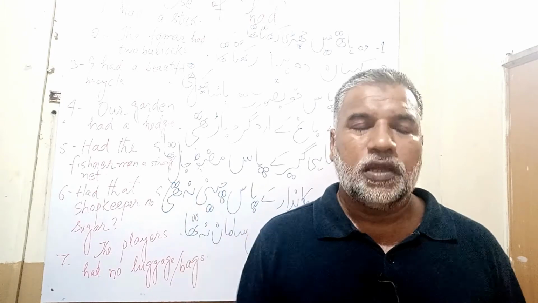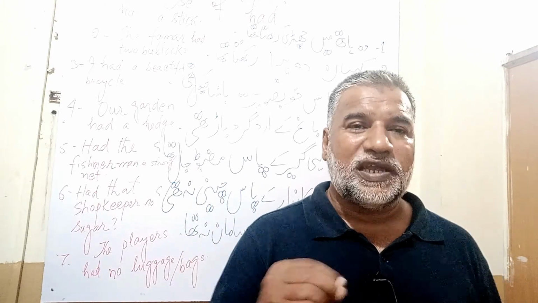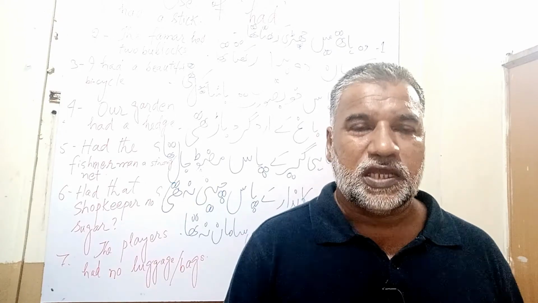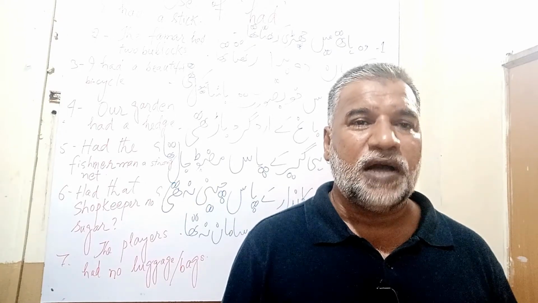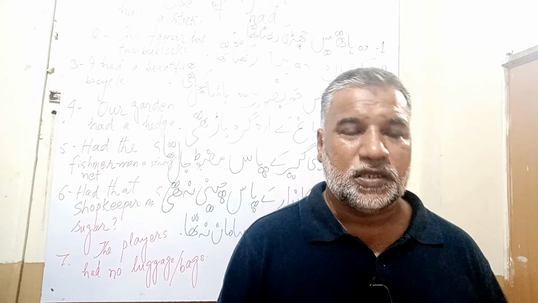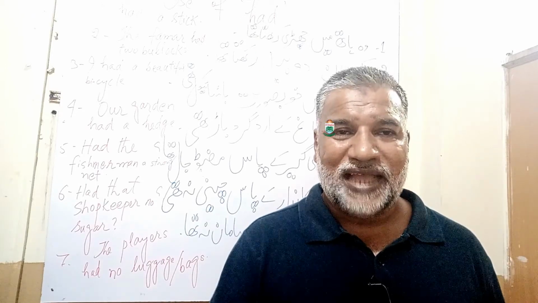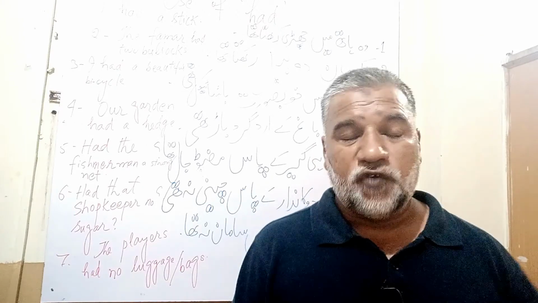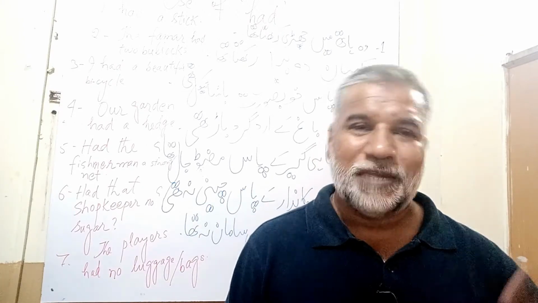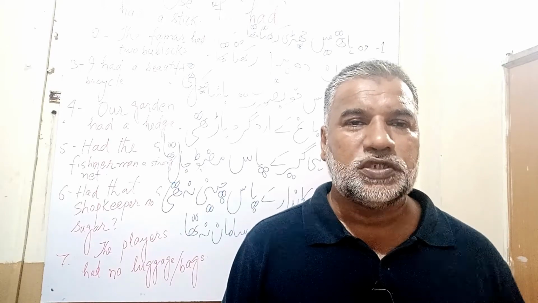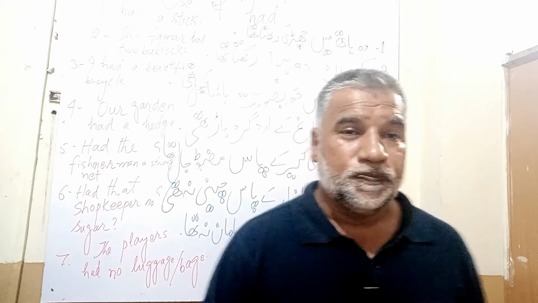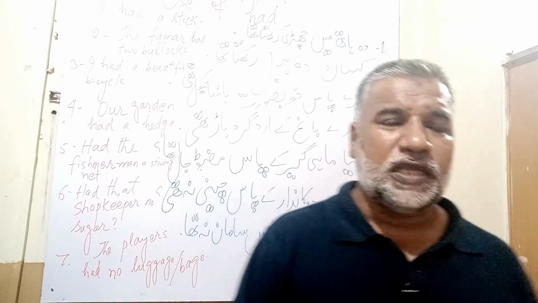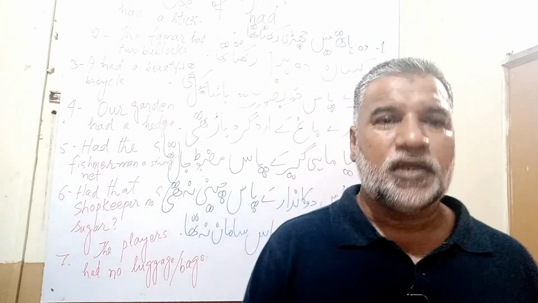Before starting, let me tell you that this word had is used in two ways. The first way is as a main verb, because it is the past tense of has and have. In present we speak has and have. For showing possession in past, we use had. So let's have a look at these sentences. We will see how these sentences are completed.